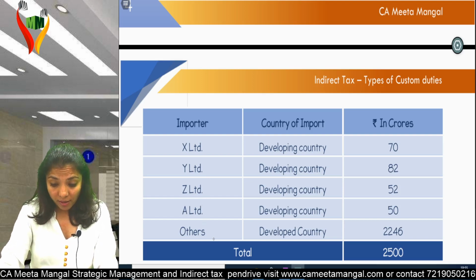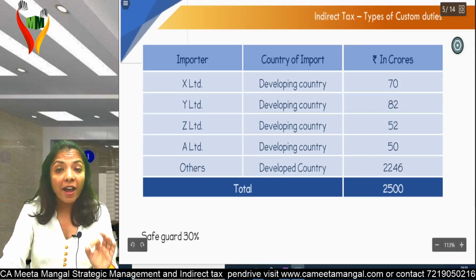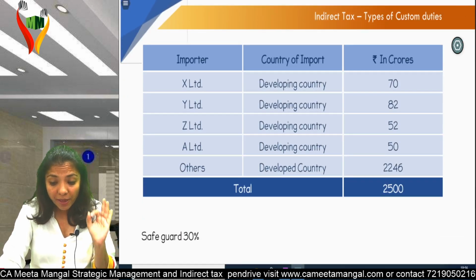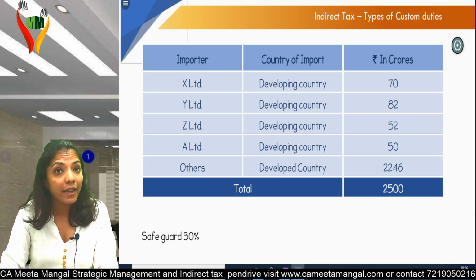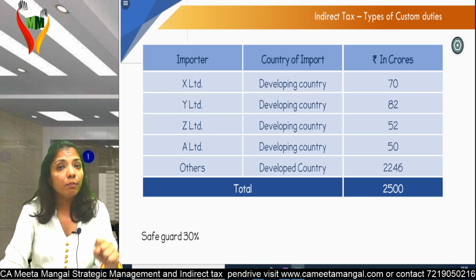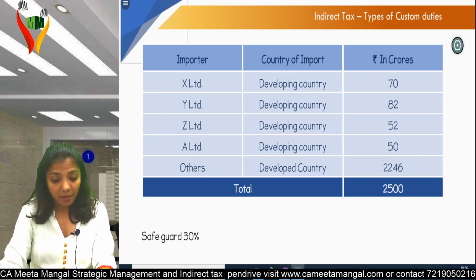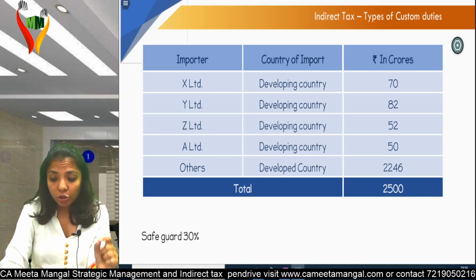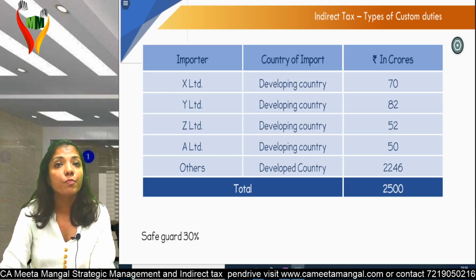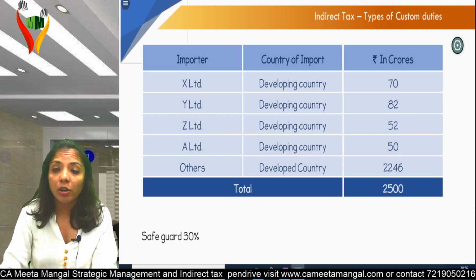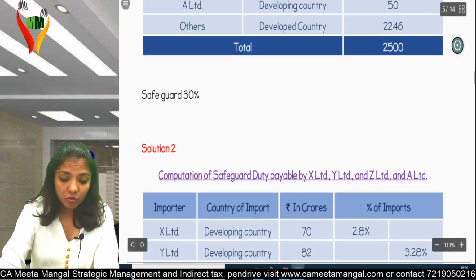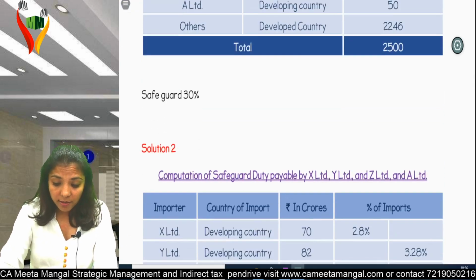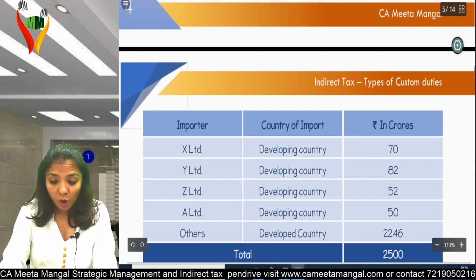I hope you're with me. Total 2,500 crores in rupees has been imported into India. Am I clear? X importer has imported, Y has imported, Z has imported, A has imported, others have imported. Total import of sodium nitrate in India in that 1 year is 2,500 crores in rupees. Too much quantity has been imported. Safeguard duty is how much? 30%. I hope you're with me.